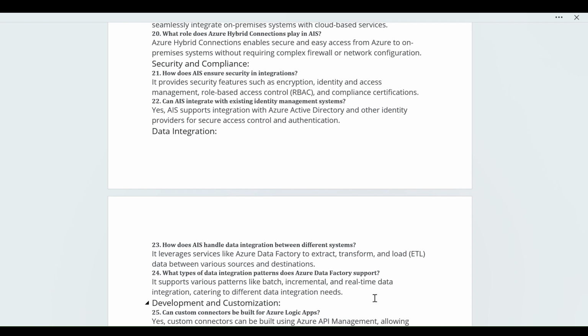Next question: what types of data integration patterns does Azure Data Factory support? It supports patterns like batch, incremental, or real-time data integration, catering to different data integration needs.